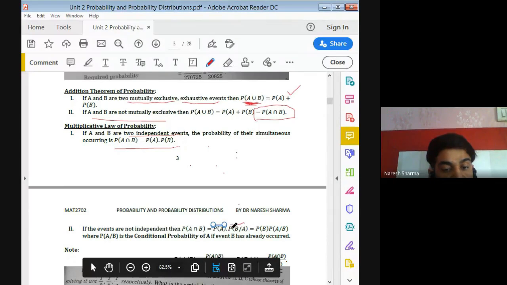That means probability of B by A. It may also be possible that A is depending on B, then we say probability of B into probability of A by B.